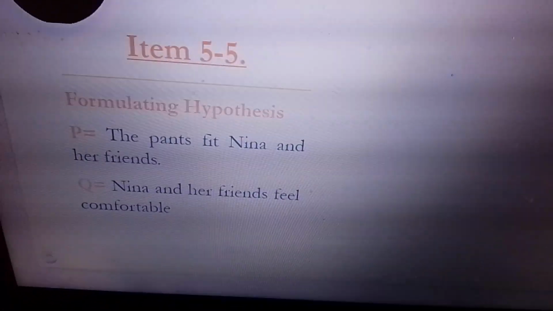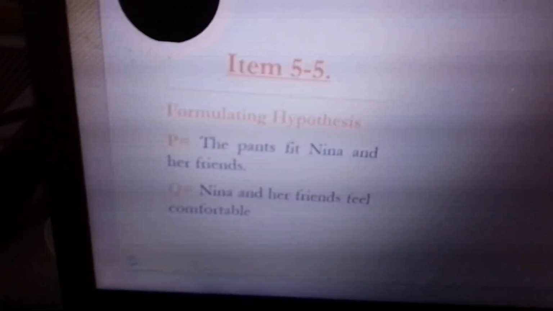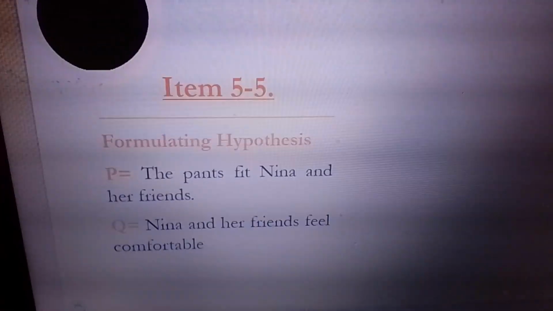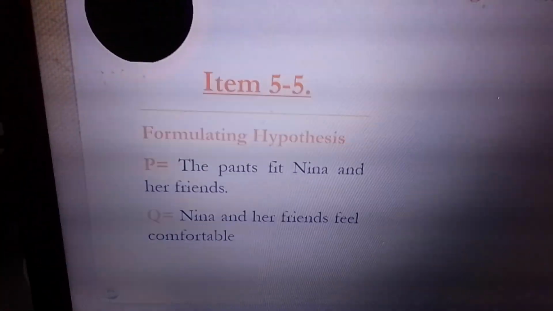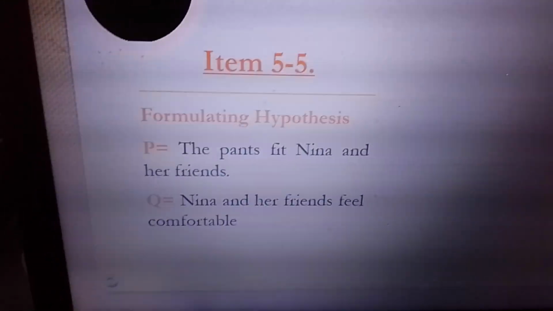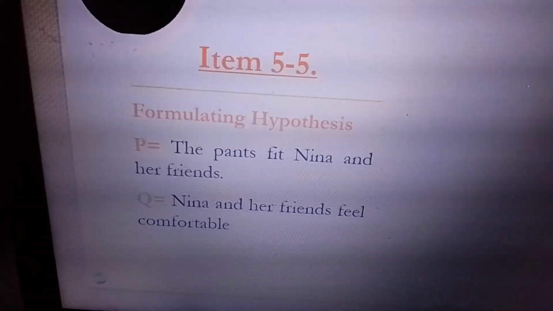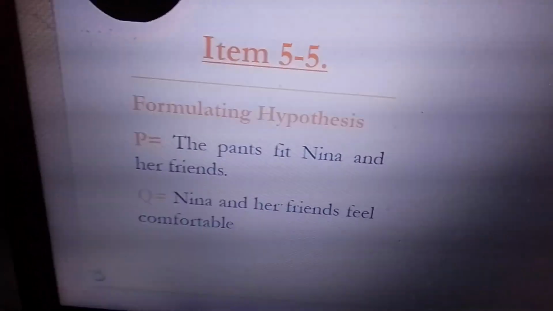Like for example, nagpunta ka sa Uniqlo, and then you buy pairs of jeans there. Tapos sinukat mo, you try to wear it on, and then you feel so comfortable in the pants. So therefore, it suits you, and it's correct. So therefore, the pants suit you, and it's fit. Kaya nga, reverse, ibaliktad. Ang P dapat, the pants, it should be comfortable. Then, it fits you.